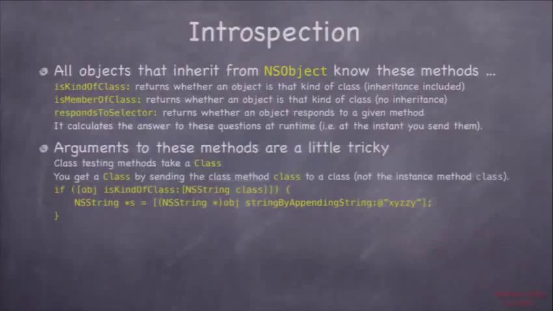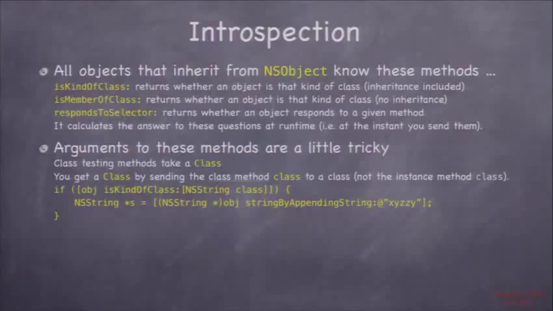Okay? So the arguments, unfortunately, to these methods are really kind of wonky. You're going to have to take my word for it on these ones, because when I spit out the sentence in a second here that describes what the argument is, I'm going to use the word class four times, and it's going to mean four different things. Okay? So the argument to isKindOfClass you get by sending the class method class to the class, which will give you a capital C Class.